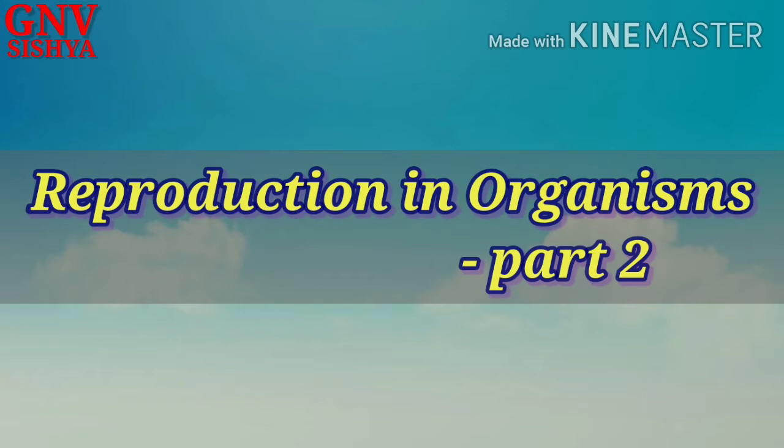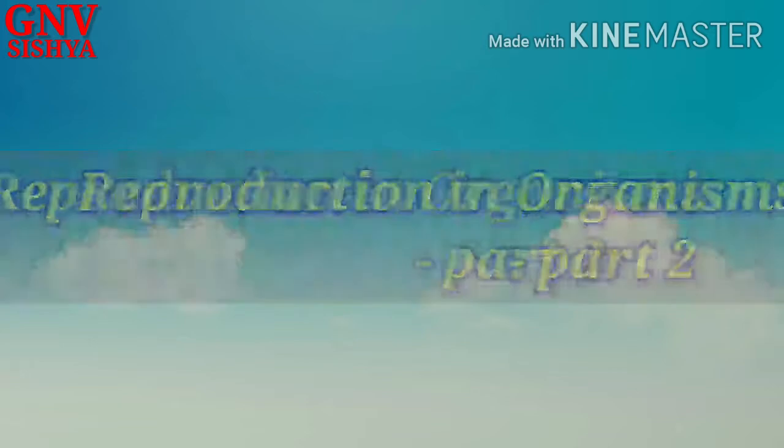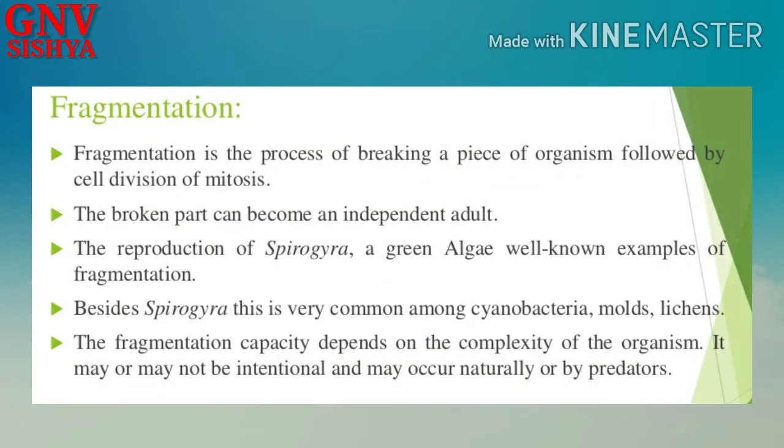So we will continue with the different methods of asexual reproduction. Today we are going to see fragmentation. What is fragmentation? It is the process of breaking a piece of an organism, followed by cell division or mitosis, okay? So in fragmentation, an organism is broken down into many pieces and each broken part develops into a new individual.